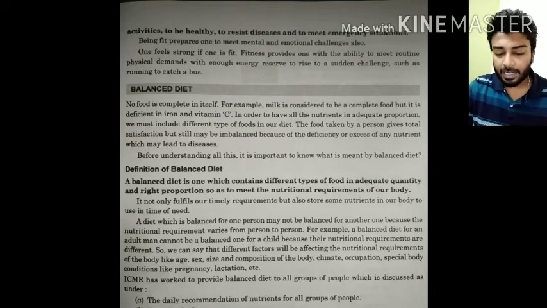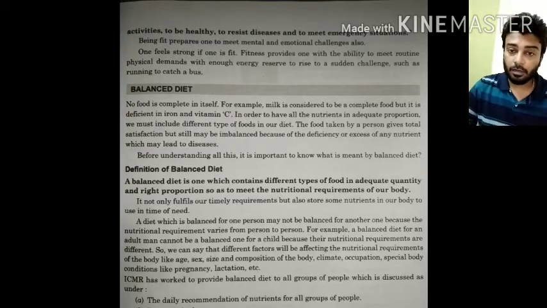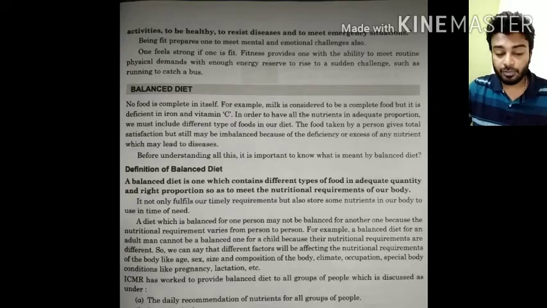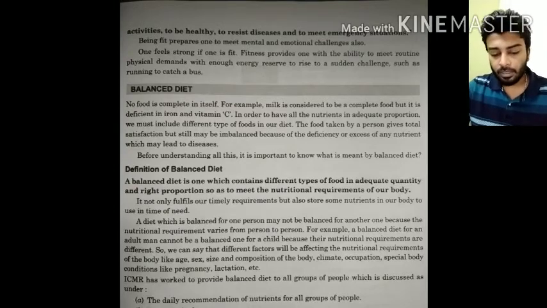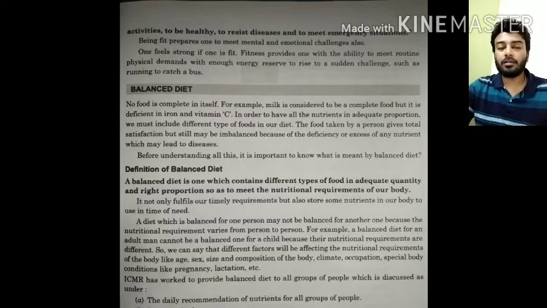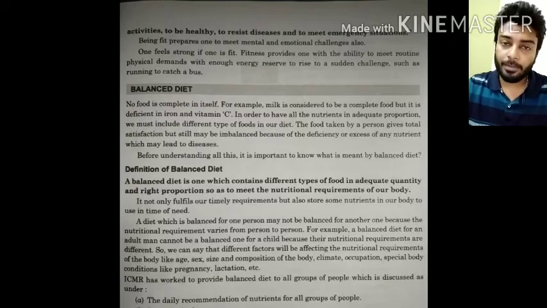So we can say that different factors will be affecting the nutritional requirements of the body. What are the different factors which affect the nutritional requirement of the body? Like the age, sex, size, composition of the body, climate, occupation, and special body conditions like pregnancy and lactation period. In every period we get a different nutritional requirement.